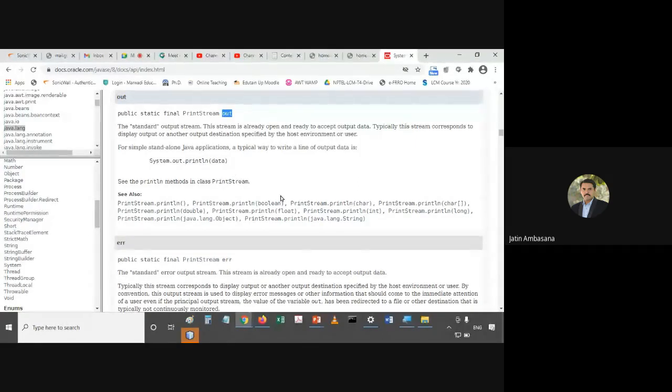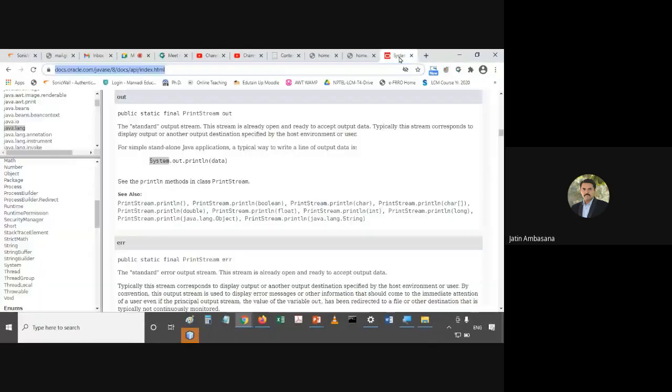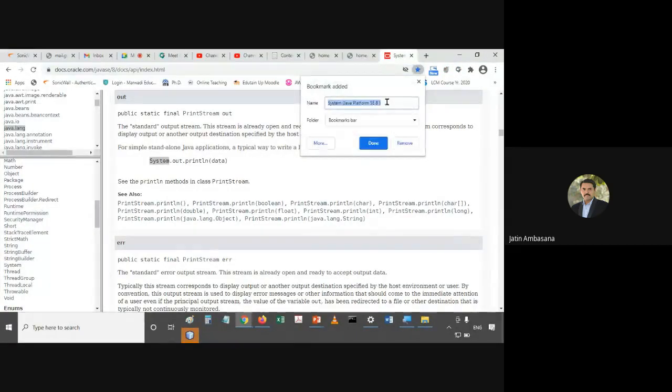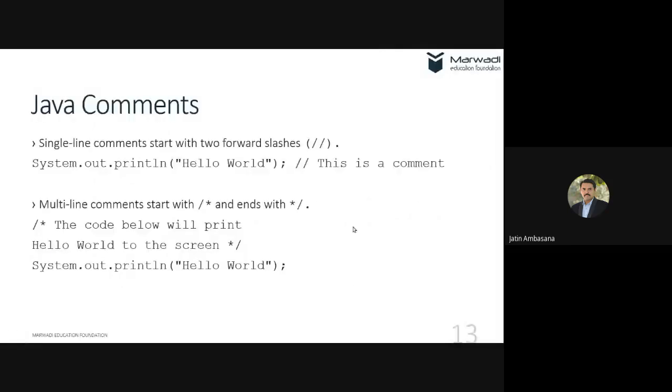Once you understand classes and objects, you will come to know how println is invoked from out and how out is being used from System. So this is the API documentation. I would suggest you always keep this API documentation with you. I'm giving you the link. Always make it a bookmark and save it as Java SE8 API. This is how you save it. That's very important because it is very much useful in regular day-to-day doubt solving.